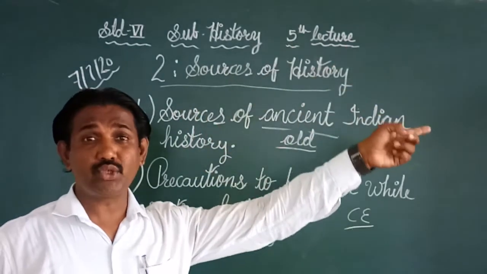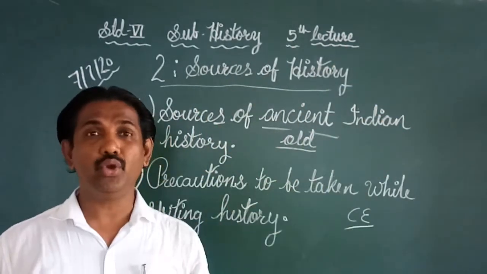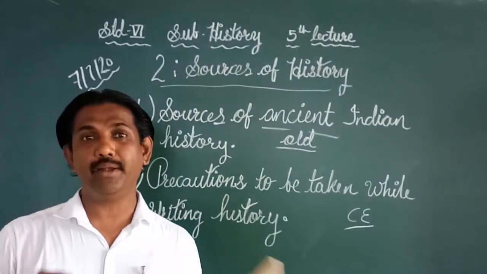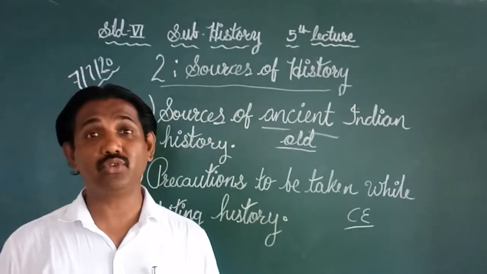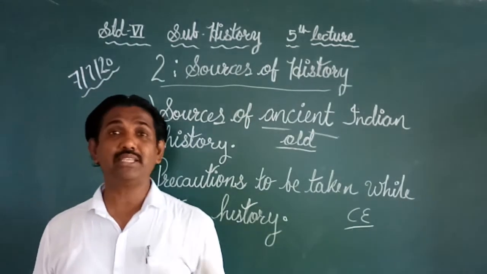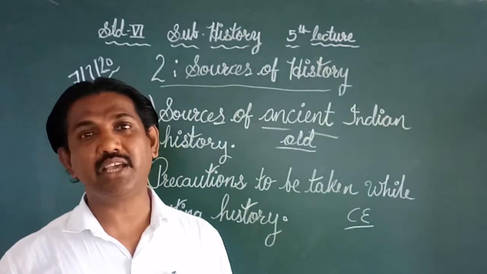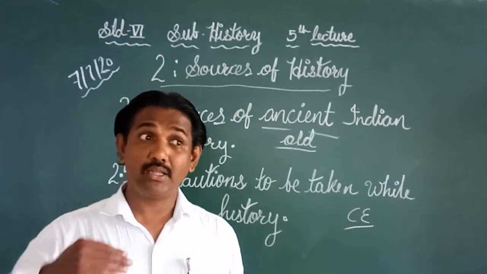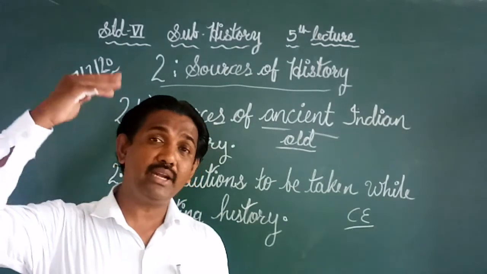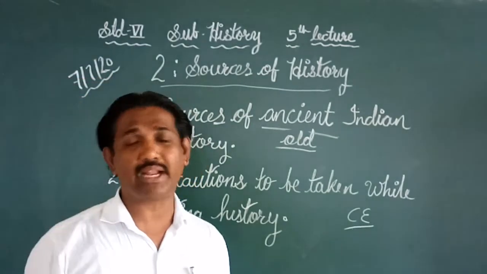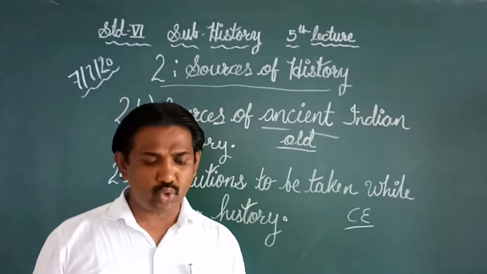It means from the Stone Age, when man was not able to talk, not able to write anything, not able to understand what is civilization, what is living in a house, what is agriculture. At that time man did not invent any kind of technology. So that is known as Stone Age.